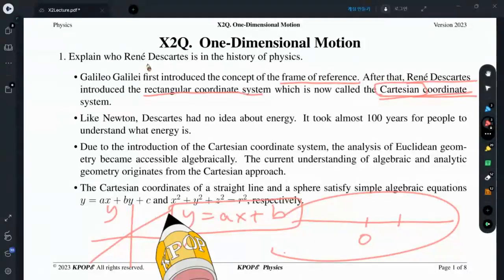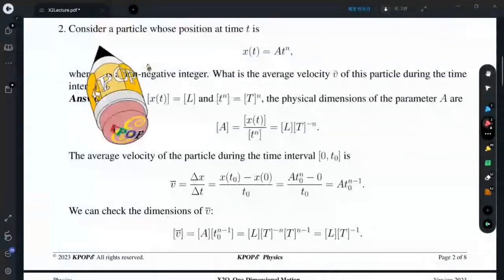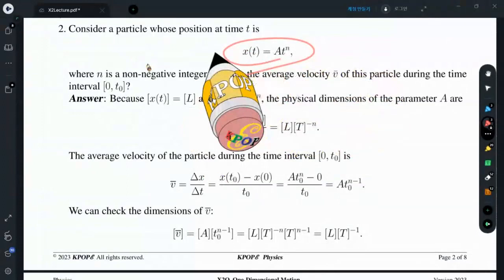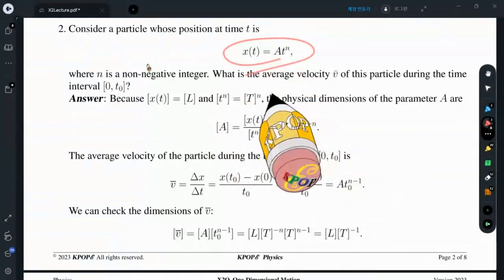But geometry is the space for physics problems. In physics, there are two kinds of space: spatial space and time. Consider a particle whose position at time t is something like this. This is a problem of working on the physical dimension.